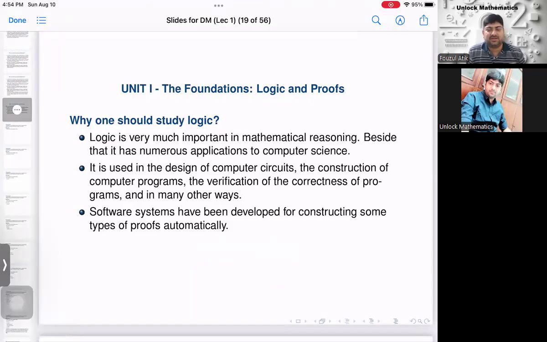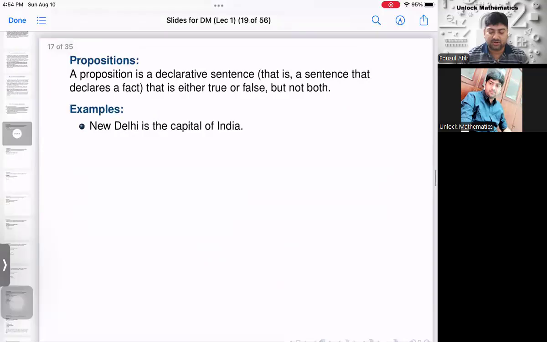You will also learn some kinds of propositions, a conditional statement, biconditional statement, and rules of inference. These will again be with you throughout your career. So without wasting time, we will start with the main thing. It is called the proposition.